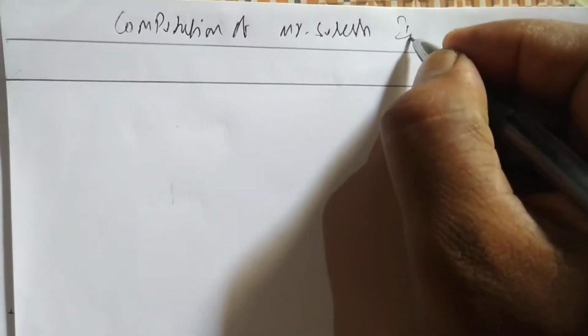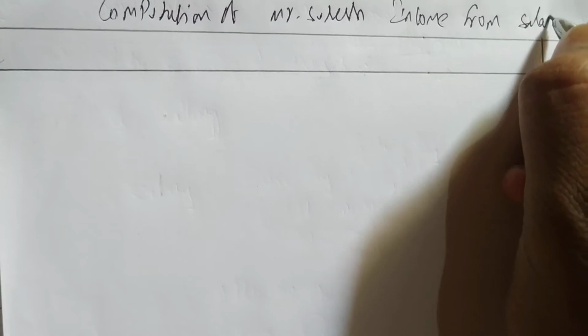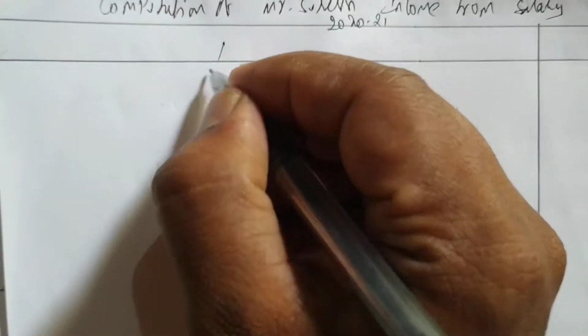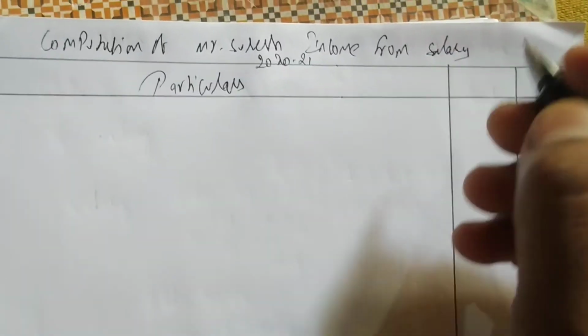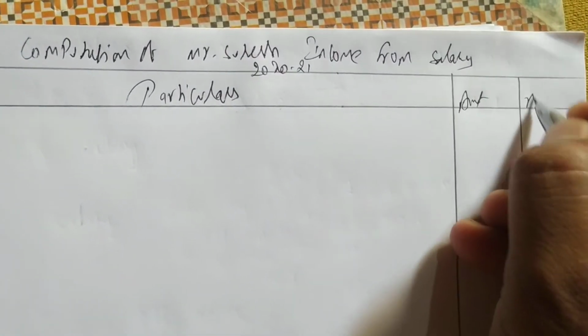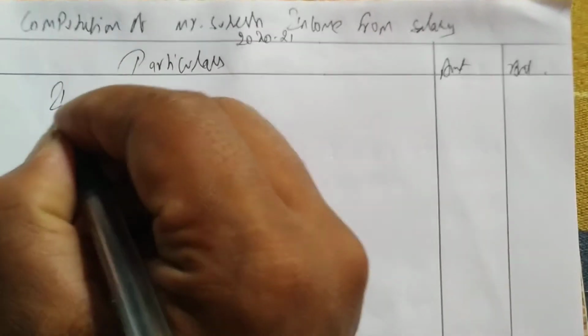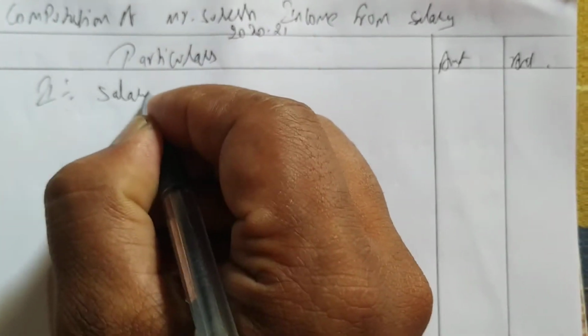Income from salary for the AY 2020-21. Particulars, amount. First is salary. Okay, so in salary we are having 4 to 5 items.